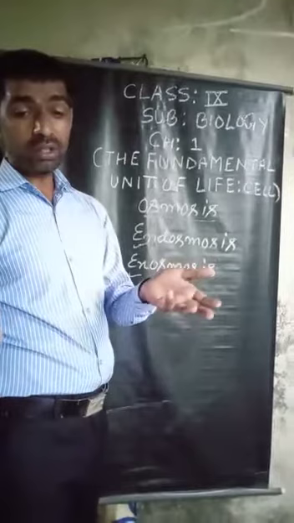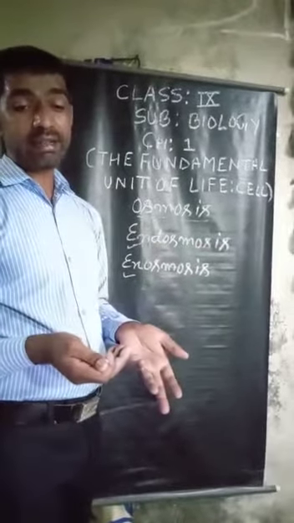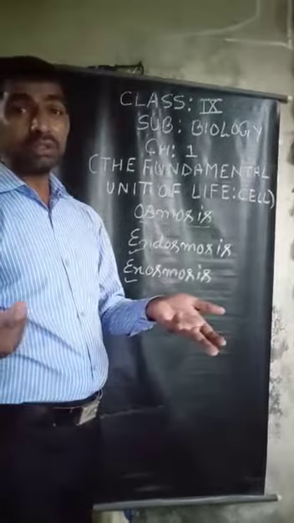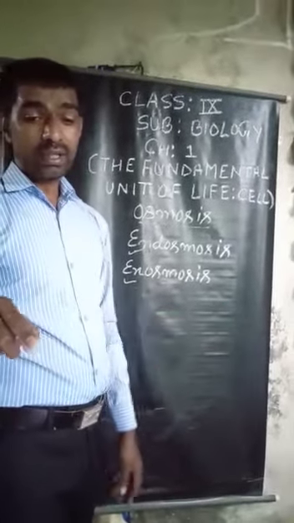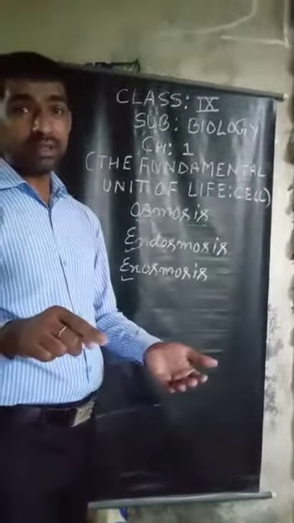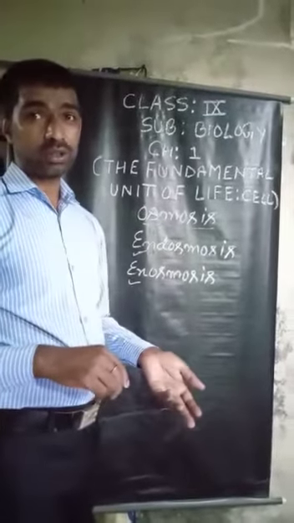And when water diffuses out of the cell due to higher concentration inside the cell, it is called exoosmosis. When water diffuses into the cell, this is called endoosmosis. When water diffuses out of the cell, this is called exoosmosis.